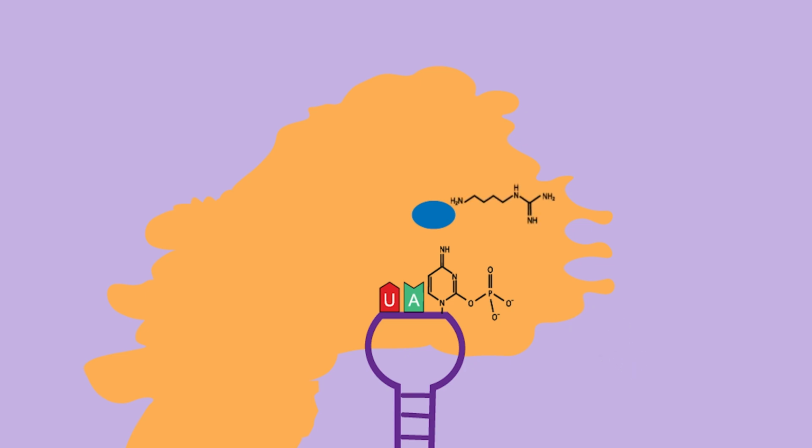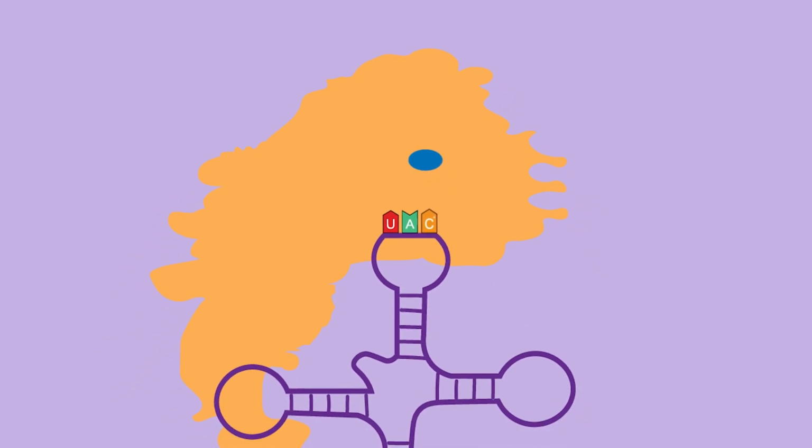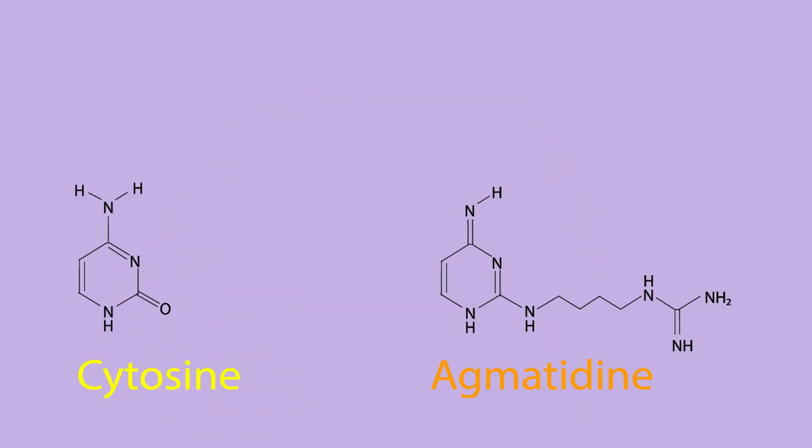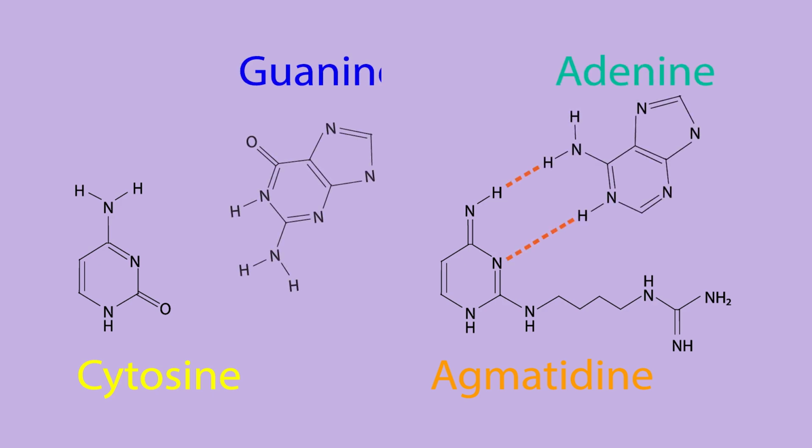Agmatine had already attached to TiaS before the enzyme bound to tRNA, and then attacked the C2 position of the intermediate through the amine group, leading to deoxidation and completing the agmatidine formation. This modification causes tautomeric shifts that convert the amine group at the C4 position of cytosine into the imino group and reduce a hydrogen bonding site, leading to the base pairing of agmatidine with adenine instead of guanine.